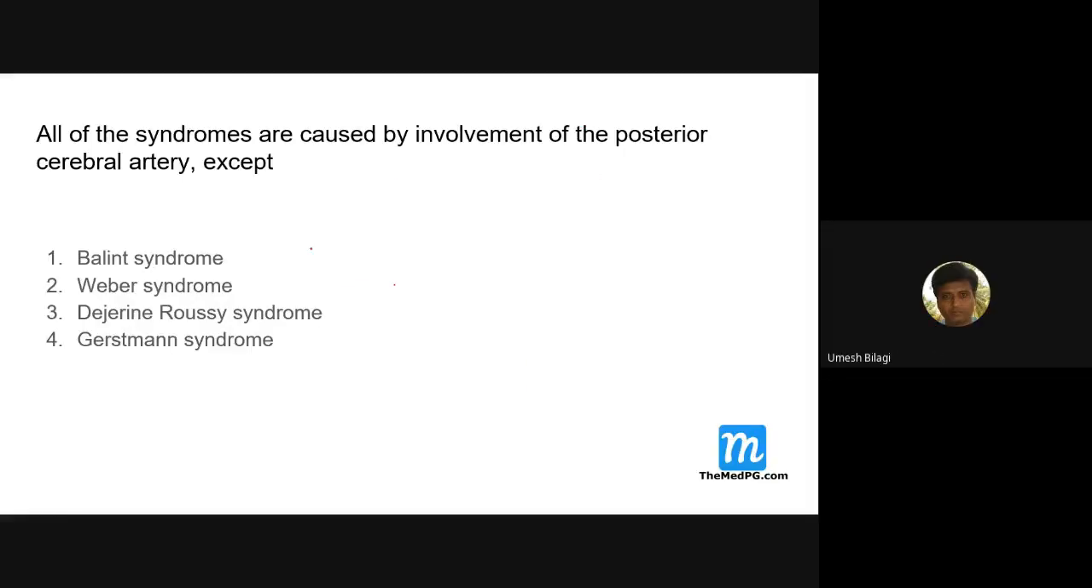What is Benedikt syndrome now? What is this syndrome? Now we'll come to this. This answer I want. Dejerine-Roussy syndrome. Thalamic pain. Thalamic pain syndrome. I discussed thalamic pain in the last class.